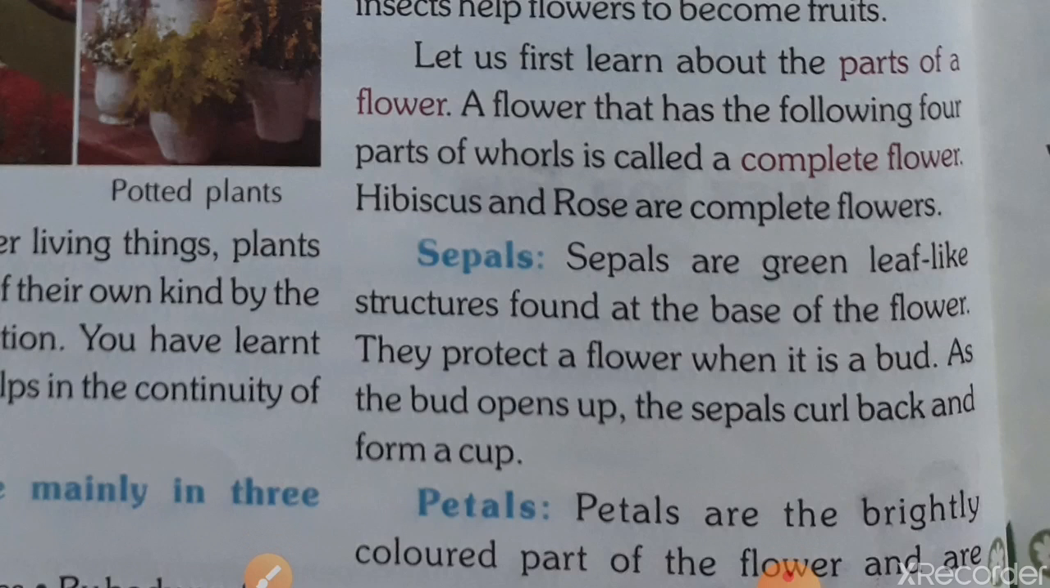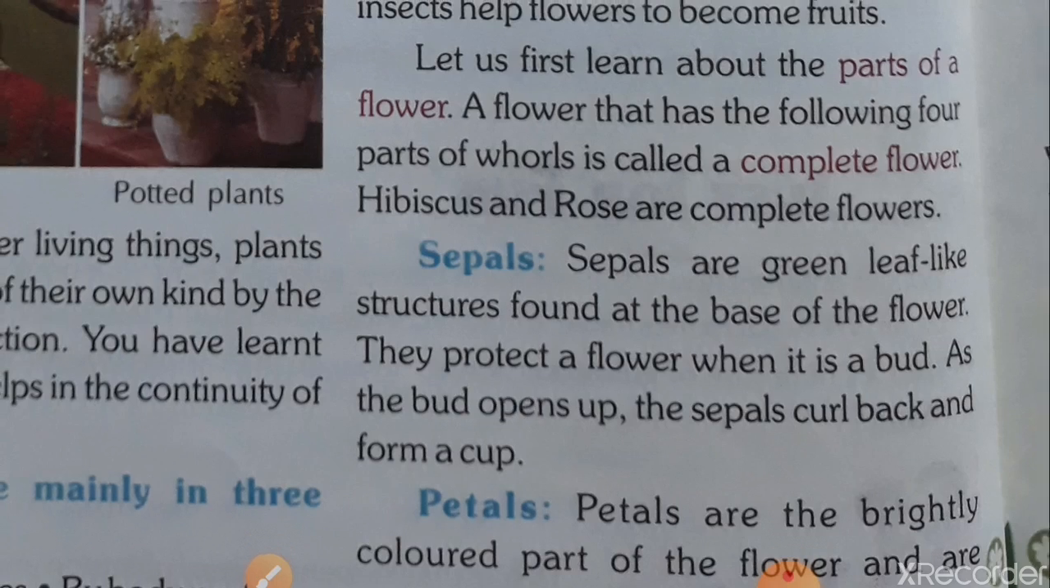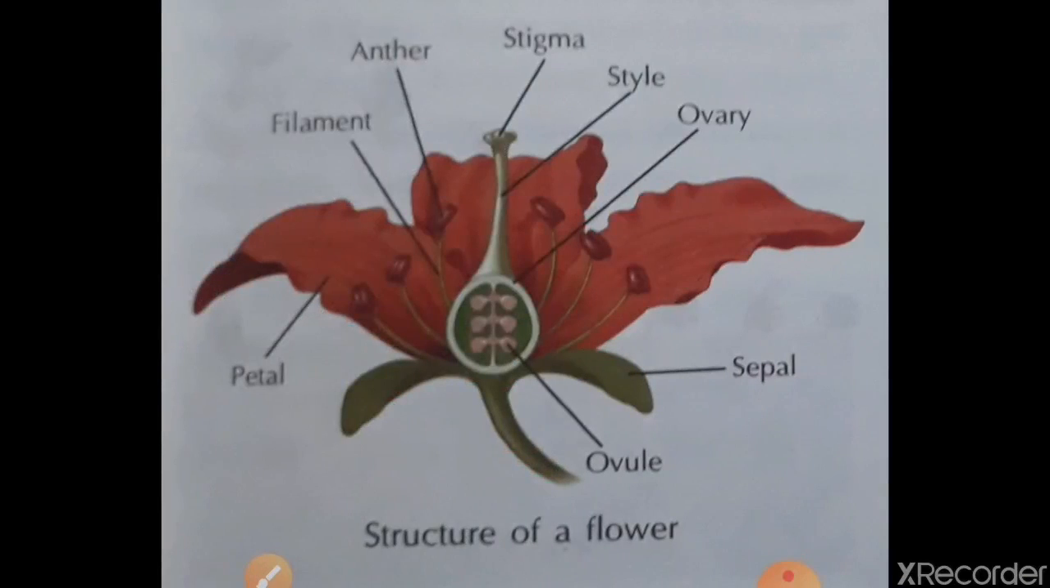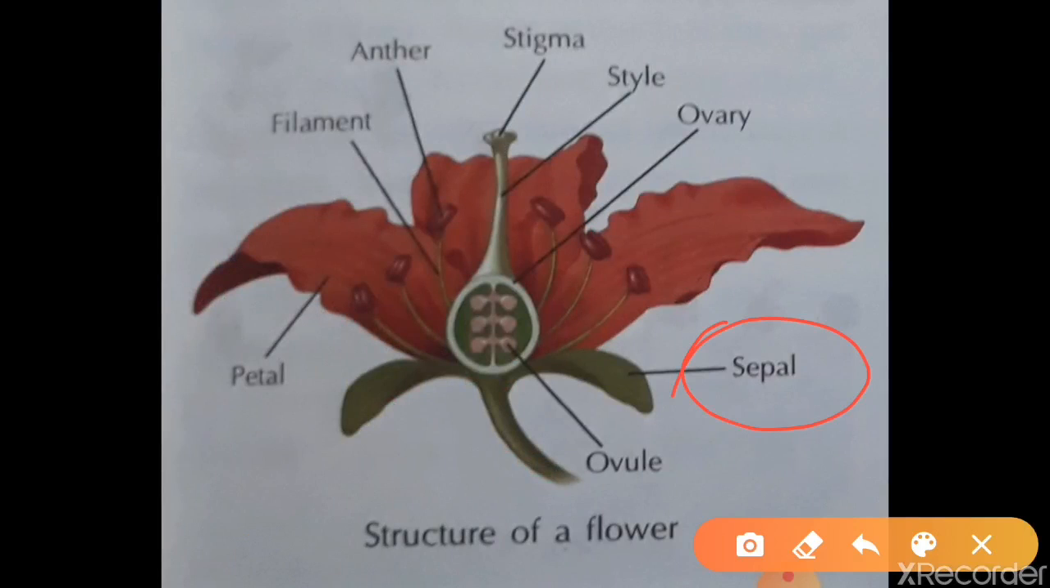As the buds open up, the sepals curl back and form a cup. So where is the sepal? You can see in this picture, here is the sepal. Now next paragraph, you see here sepals are green in color. Next is petal. These are petals, you can see here. पत्तियों को कहते हैं petal.